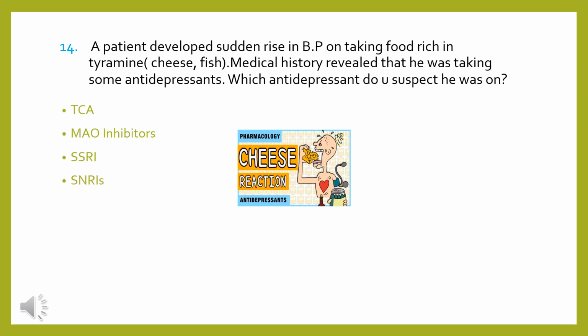So the patient took tyramine-rich food, and tyramine is normally metabolized by monoamine oxidase A enzyme, and if the patient is on an inhibitor of this monoamine oxidase, tyramine will skip metabolism. The rise in tyramine levels will lead to displacement of noradrenaline from nerve endings, and this will lead to hypertension, and a hypertensive crisis can occur.